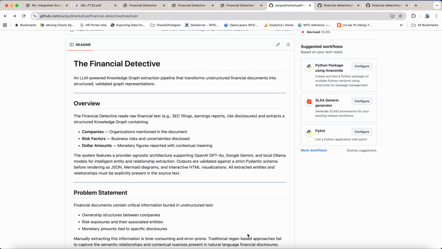This is Sanjay Varkatia. This is the demo for Financial Detective, the Task 2 problem statement. I have committed my code on this Git repo.